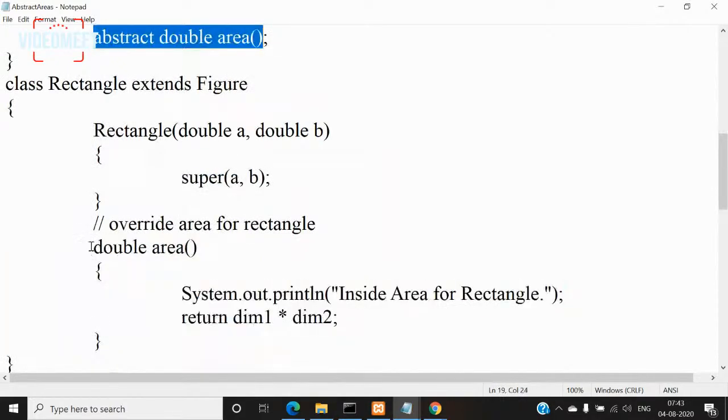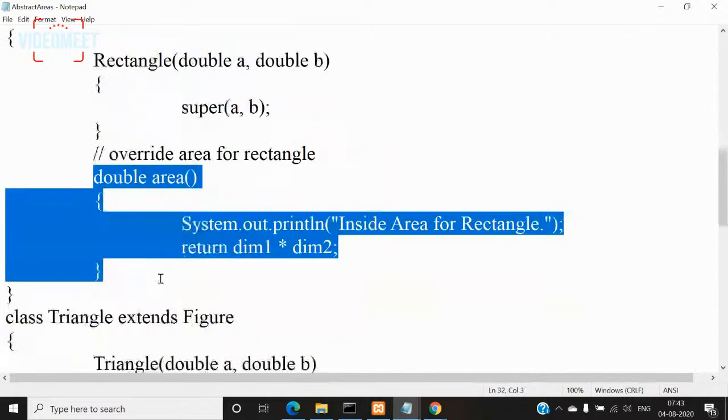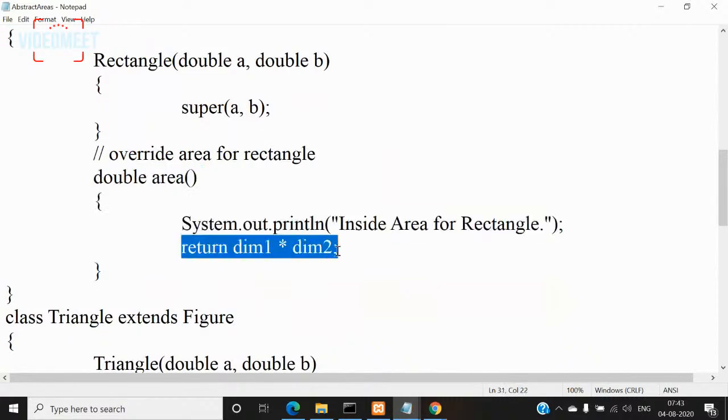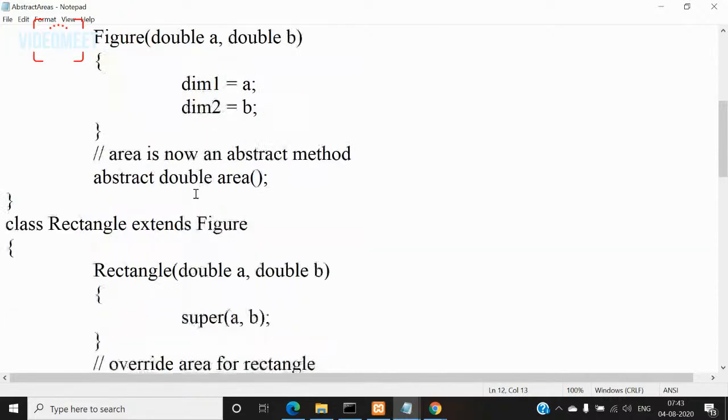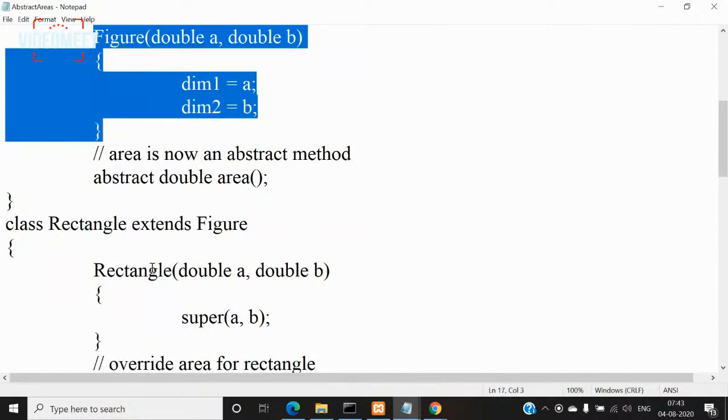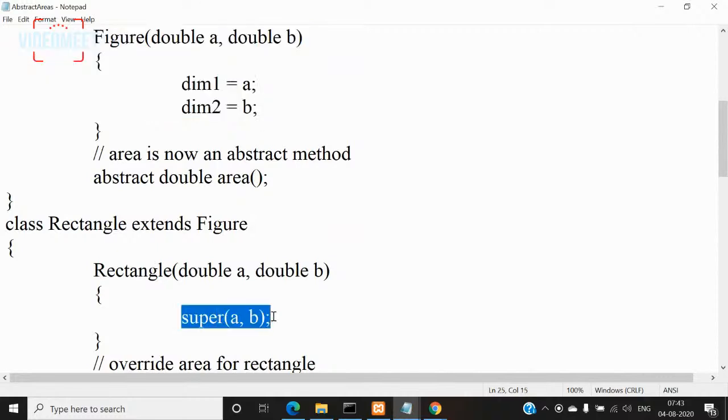I'm giving a definition here. So what is this double area going to do? It is going to display a message, inside area for rectangle, and this is going to return dimension1 into dimension2. Means what? Dimension1 and dimension2, these two values, are inherited from the superclass to class rectangle, and they are initialized by the constructor of the superclass, because we have invoked super(a, b).